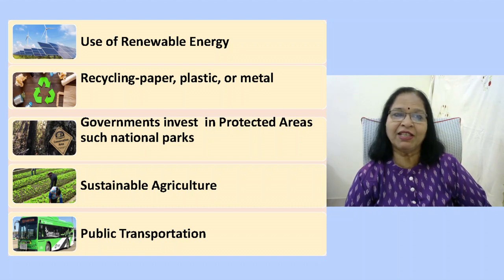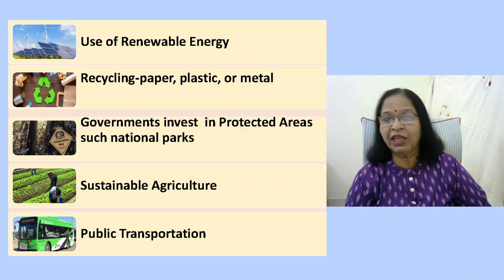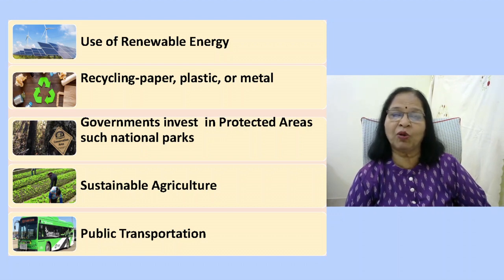When governments invest in creating and maintaining protected areas such as national parks, it provides recreational opportunities for visitors and generates positive externalities by preserving biodiversity, providing ecosystem services like clean water, and supporting the livelihood of local communities. Another example is farmers adopting sustainable agriculture practices like crop rotation or conservation tillage.